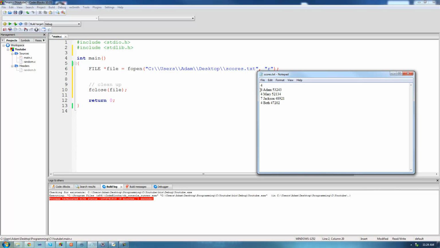And at the beginning of each entry we just have a number. And this number tells us how long each person's name is. So 4 right here just means that there are 4 characters in Adam. 4 here means that there are 4 characters in Mary, and so on.